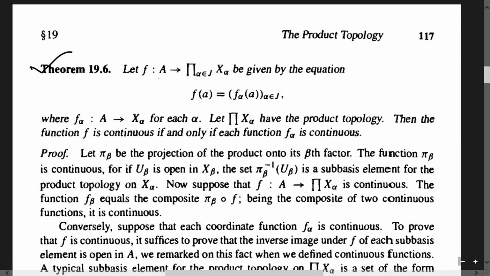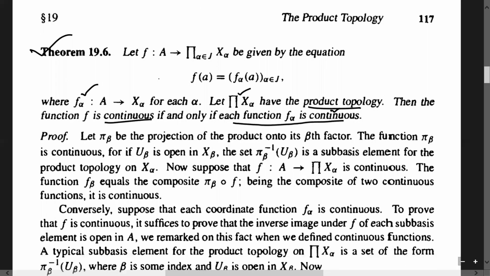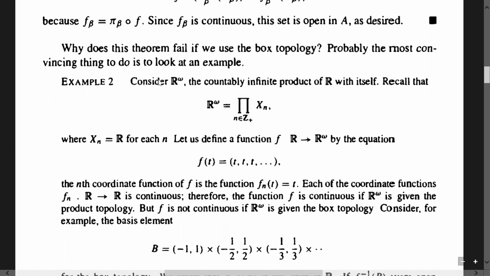that if f from A to a product space is a map given by f(a) = (f_alpha(a)), where alpha belongs to an index set and each f_alpha is continuous, I mean, if its slot functions are continuous, then f has to be continuous, where the product of X_alpha has the product topology. And the function f is continuous if and only if each function f_alpha is continuous. So ये दोनों sided true होता है. But if we change the topology here, instead of the product topology, if we take the box topology or some other topology, then the converse need not be true. So that exception we will do.